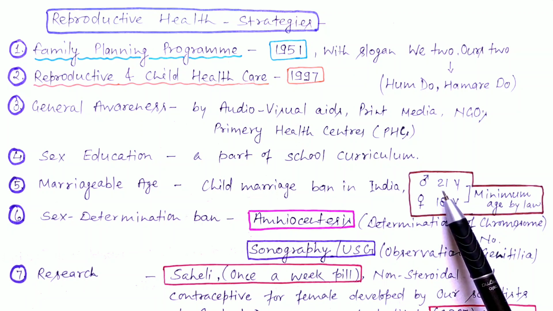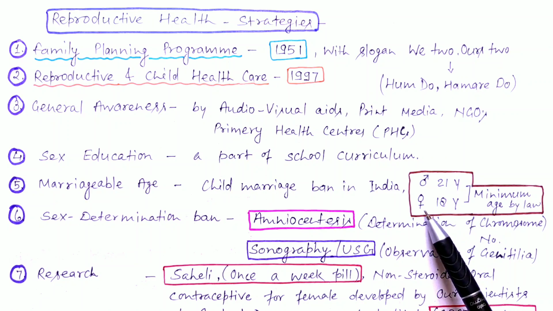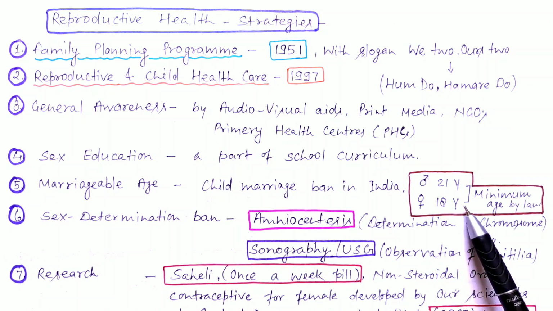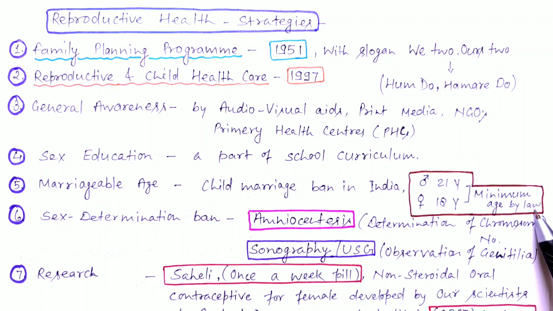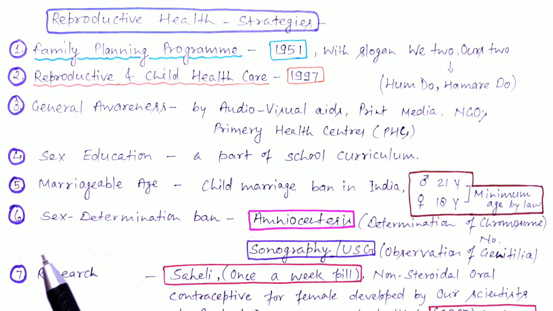The minimum age by law for marriage is decided by the Indian government as 21 years for males and 18 years for females. Males and females can marry only when they attain this age, otherwise it is a crime. Sixth is about the sex determination ban.